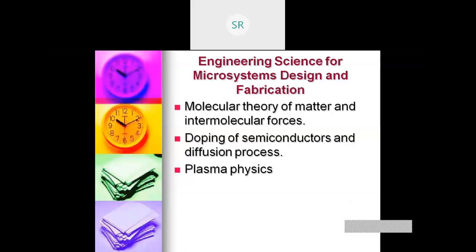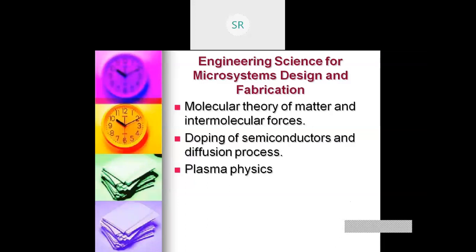Now there's a class of material that is of particular importance in MEMS and microsystems: semiconducting material. This material has natural electrical conductivity but cannot conduct electricity as a conductor does. However, it can be made to conduct, with its electrical resistance reduced to the order of 10 to the power minus 3 ohm centimeter, by a process called doping.